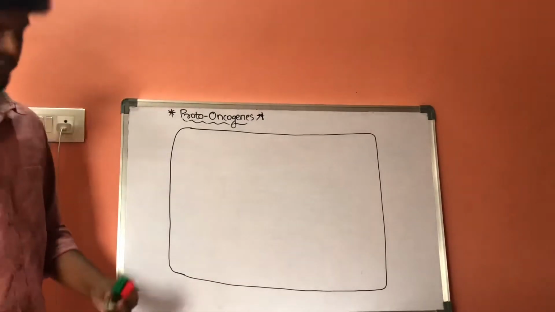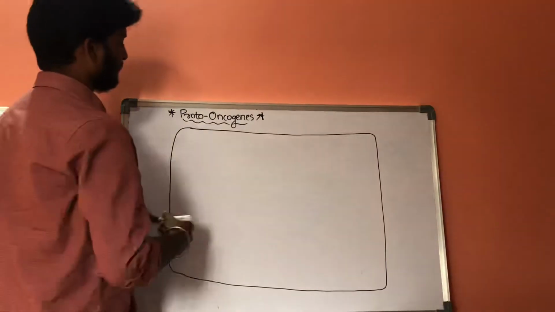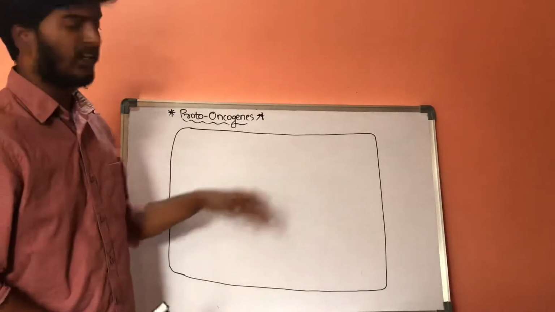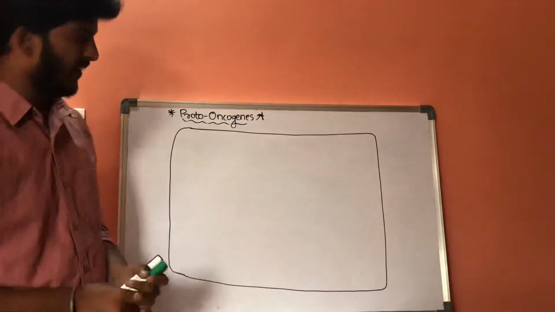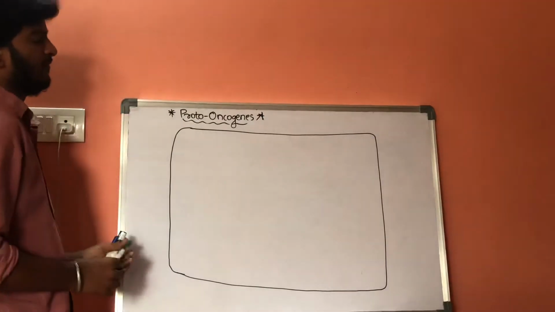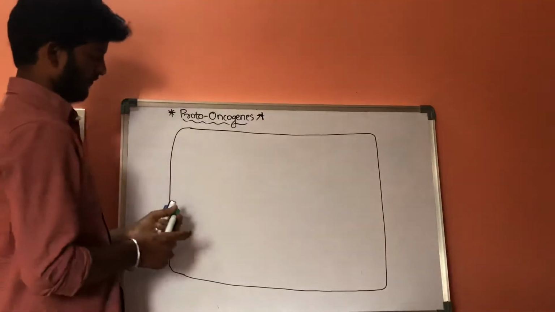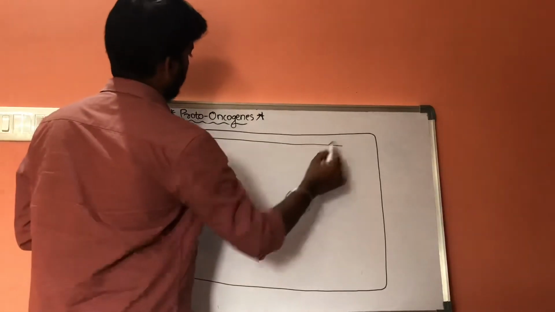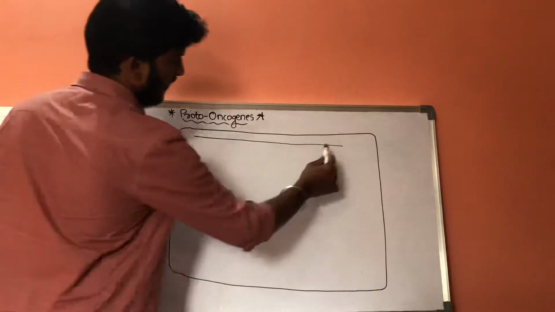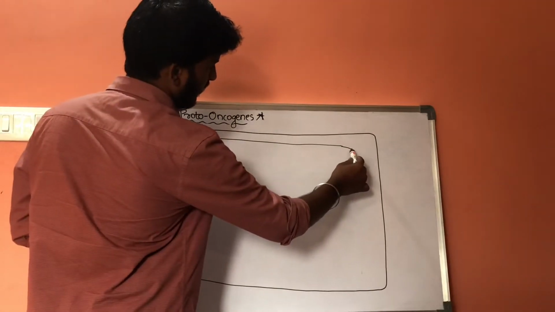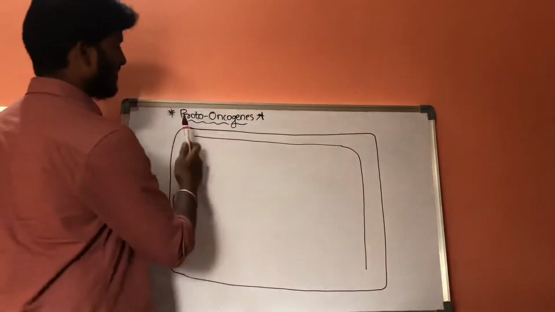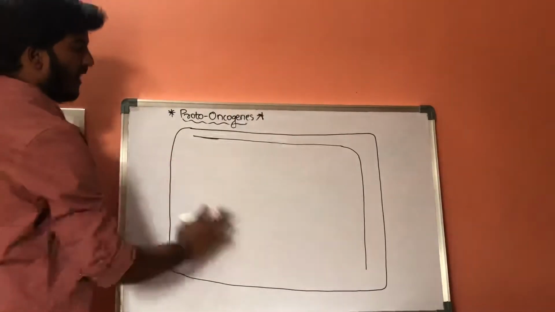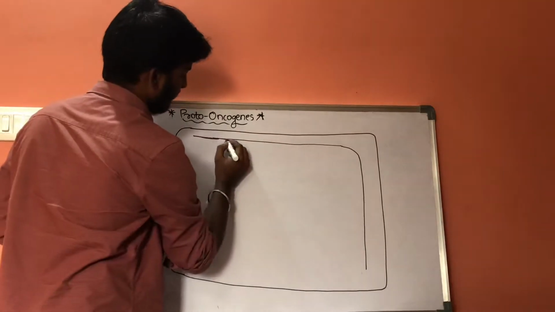Now let us discuss one cell. Let us consider this is one cell, and inside it consists of genetic material.